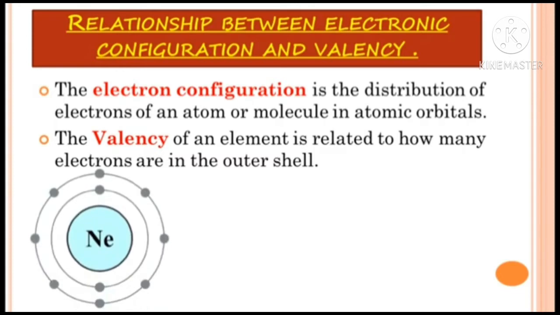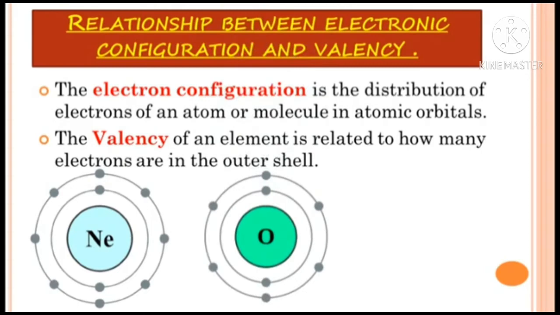Students, here you can see neon. Neon is a noble gas. Noble gases do not form any chemical bond as their last shell is completely filled, that is, their octet or duplet is complete. Students, you can see in neon the last shell is completely filled. That means 8 electrons are present in the last shell, so the octet is complete.